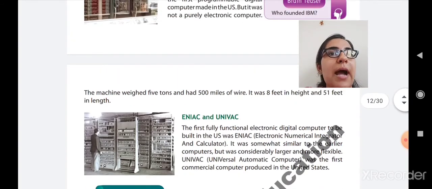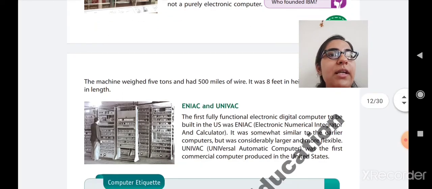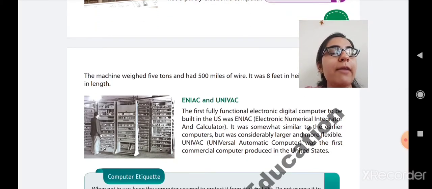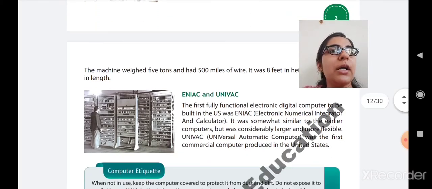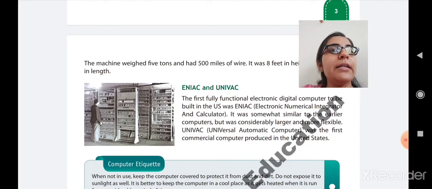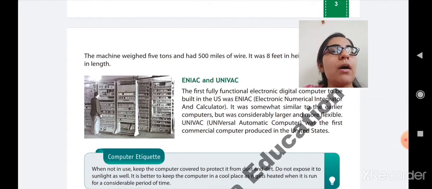So now last is ENIAC and UNIVAC. The first fully functional electronic digital computer to be built in the US was ENIAC. It stands for Electronic Numerical Integrator and Calculator. It means that it was the first fully functional computer, with no limitation. It works up to date and gives you accurate results.